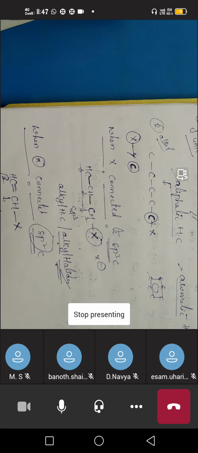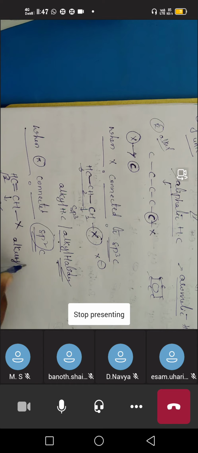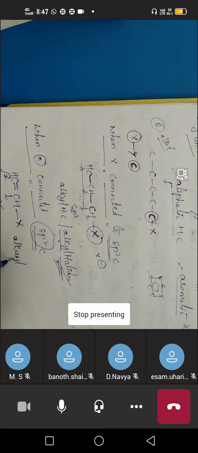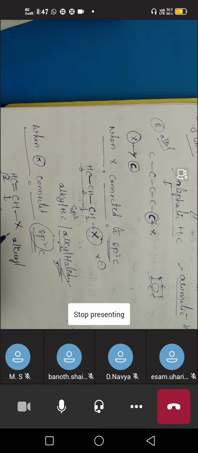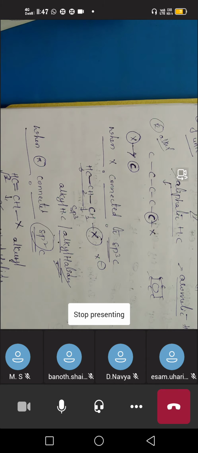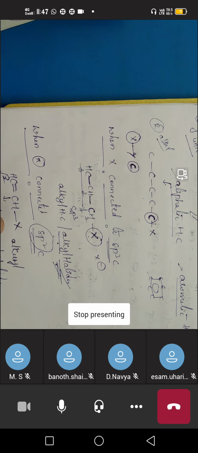So this type of compounds are called alkenyl. Alkyl means only CH3, CH2, that is only single bonds. Alkenyl means there is a double bond. These are also generally called vinyl halides. The name vinyl halides will be repeated in the next topics, so you have to remember that vinyl means halogen is connected to a double bonded carbon. Alkyl means halogen is connected to a single bonded carbon. So this is about vinyl halides or alkenyl halides.